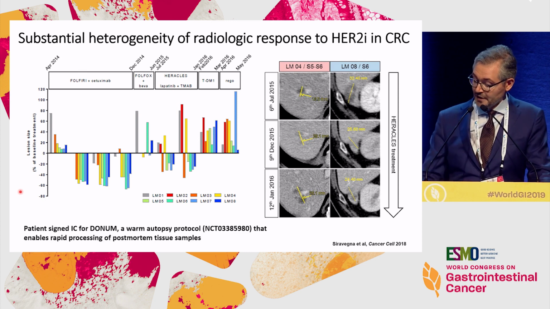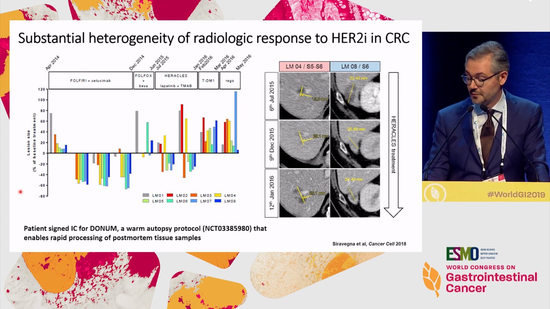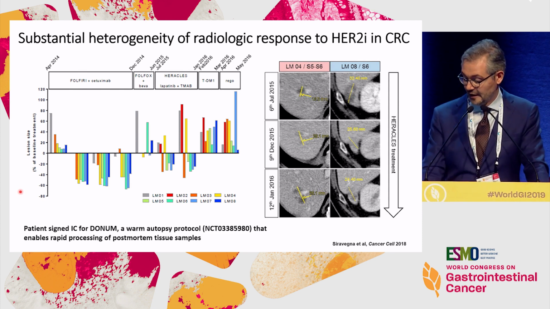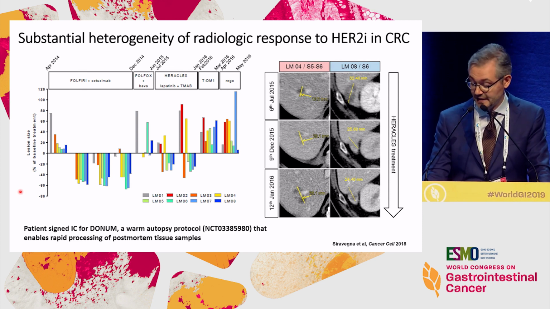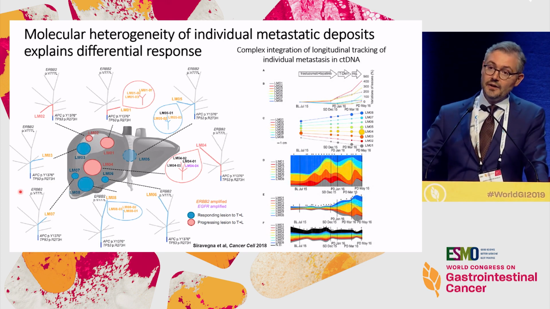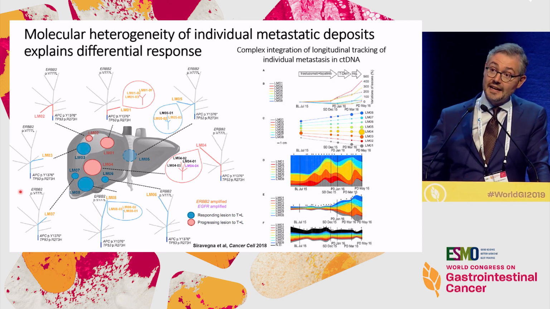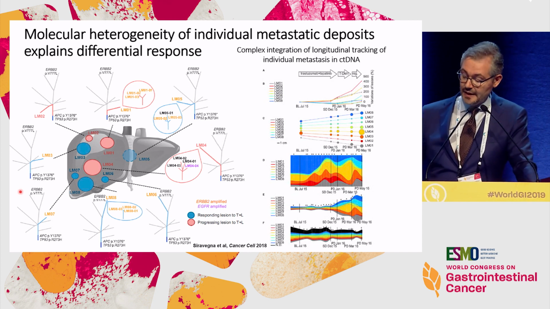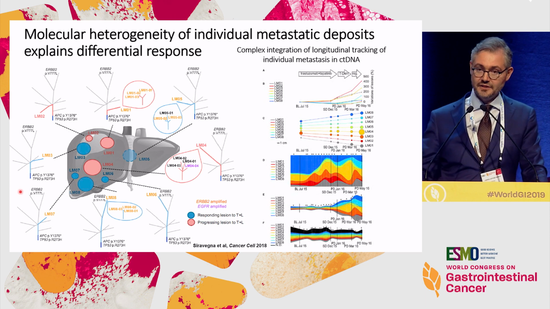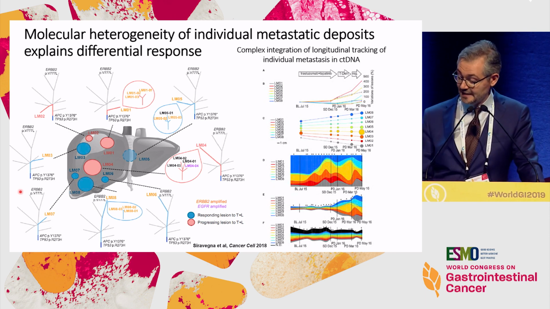So this patient was subjected to the DONU protocol. This is a warm autopsy protocol that is running at our institution that enables rapid processing of post-mortem tissue samples. And each sample from a metastatic deposit was analyzed by whole exome sequencing by the laboratory of Alberto Bardelli, showing very different patterns of evolution of any single metastasis.